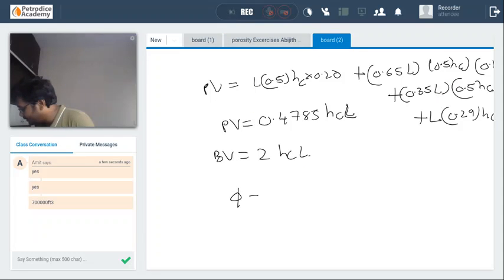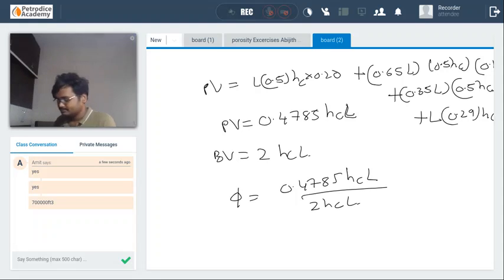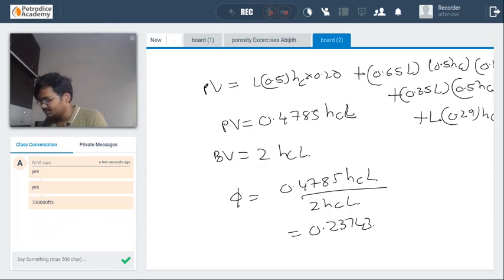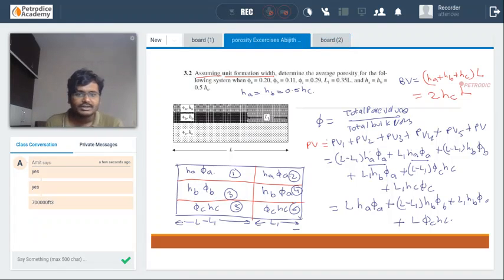So the porosity will be 0.4785 HC L divided by 2 HC L, 0.23743. That is 23.743%. Okay. For any type of question, guys, go from the basics. When they ask for the average porosity of the system, you need to find the total number of pores in the system divided by the total bulk volume. Okay.